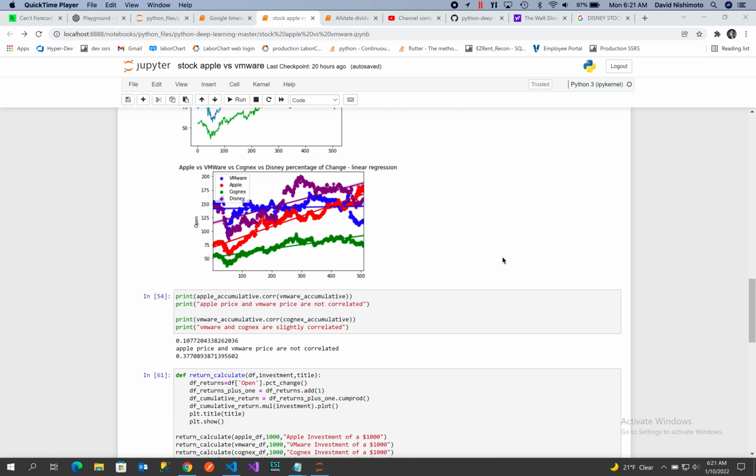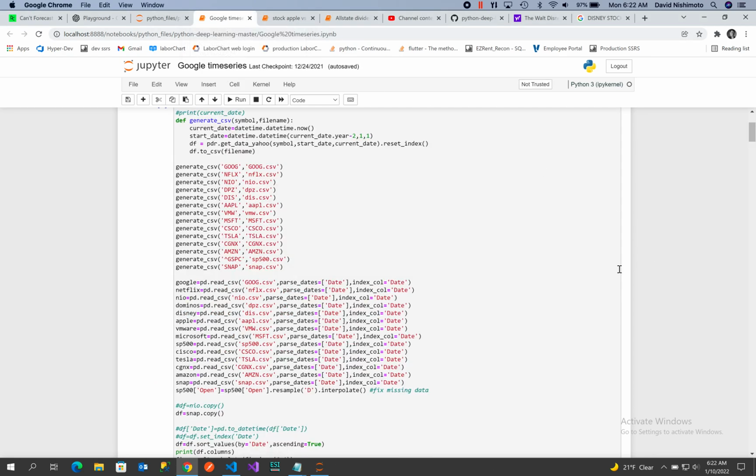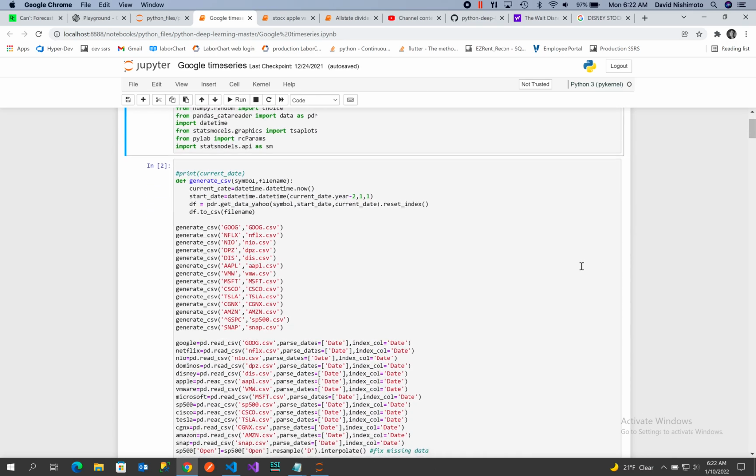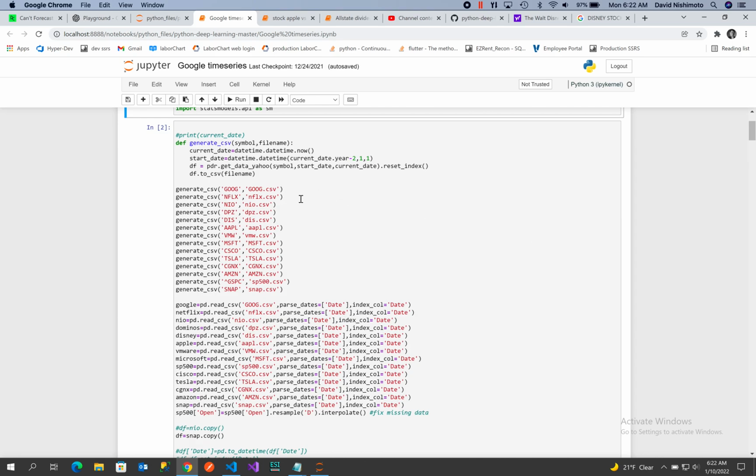Okay, in this example, I'm going to look at a couple of stocks that caught my interest: Apple, VMware, Cognex, and Disney. And the preliminary pipeline that I used was this piece of code where I pulled from Yahoo pricing, opening price for Google, Netflix, Neo, let's see, DPZ. That's probably Domino's Pizza, Disney, Apple, VMware, Microsoft, Cisco, Tesla, Cognex, Amazon,